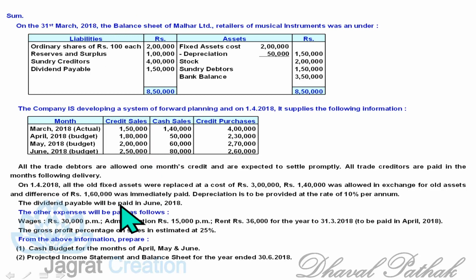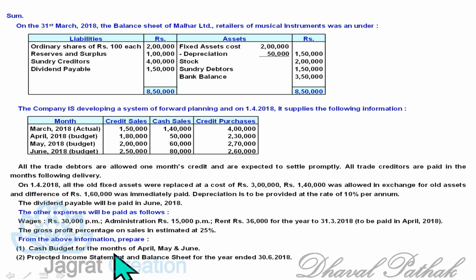Now, depreciation is provided at the rate of 10% per annum. Dividend payable will be paid in June 2018. Other expenses that we are required to pay in future in the month of April, May and June per month: wage is 30,000, administrative expenses 15,000. But rent of 36,000 for the year 31st of March 2018 paid in April 2018. Gross profit percentage on sales is given to you and it is estimated at 25%.